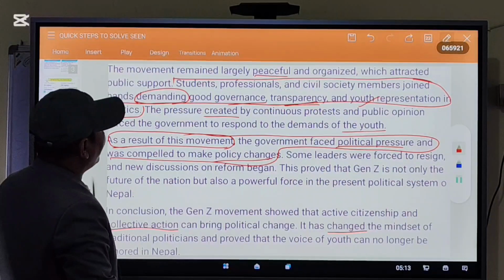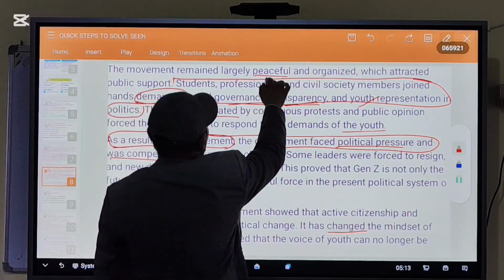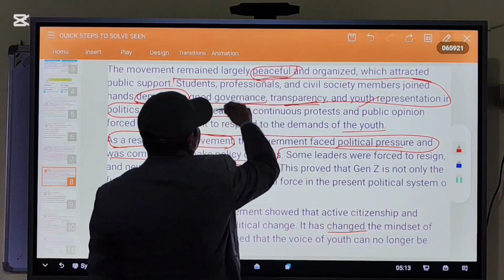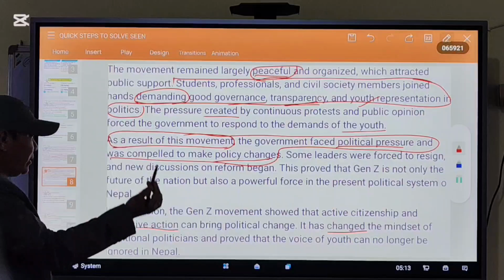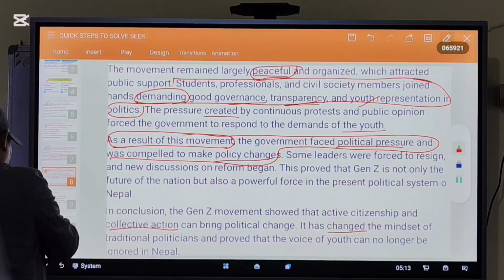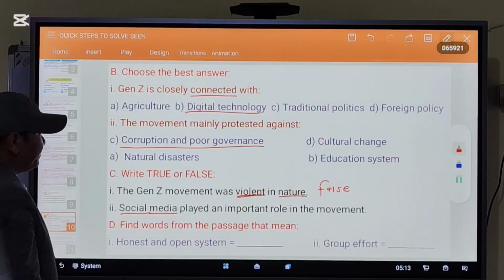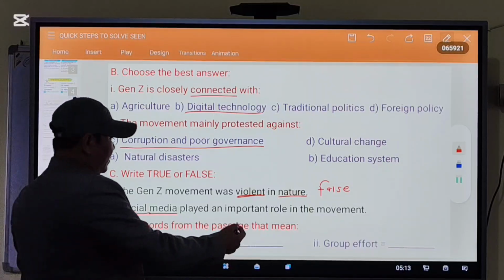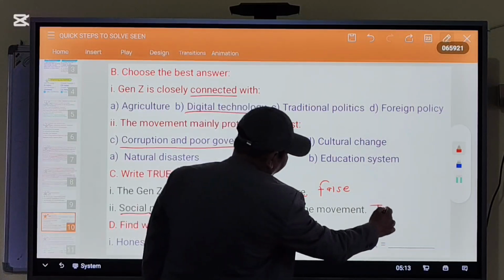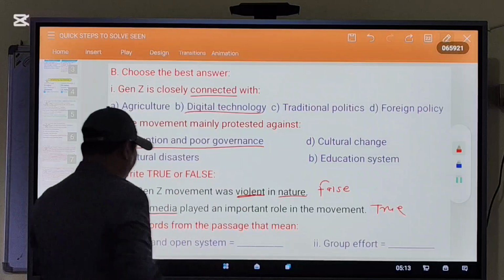See the word peaceful. This is just the opposite. This is peaceful, not violent. So this is wrong. Now, social media played an important role in the movement. True. This is a very simple sentence.